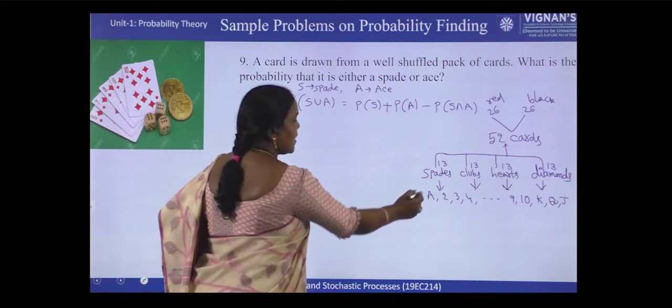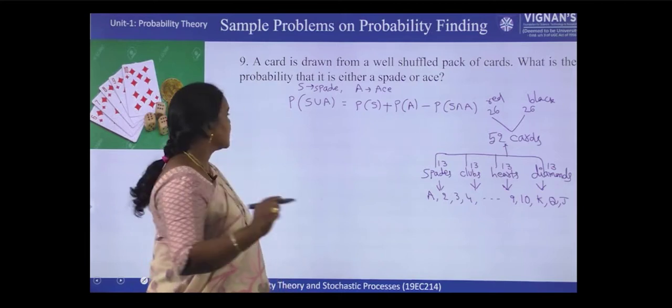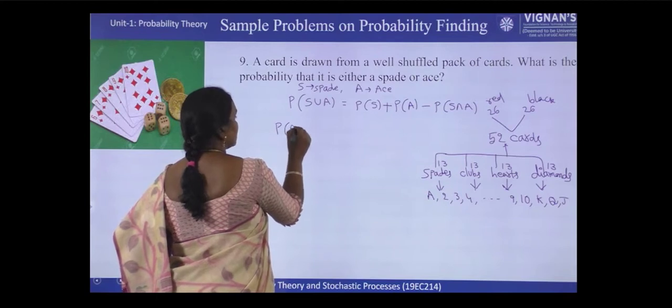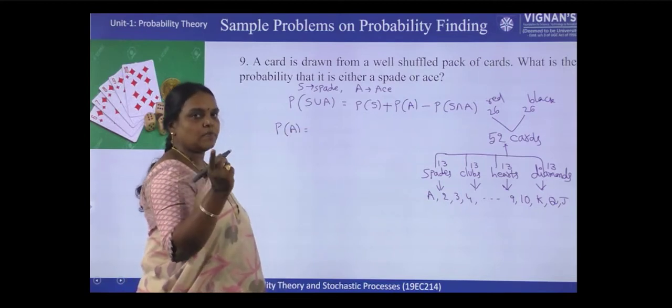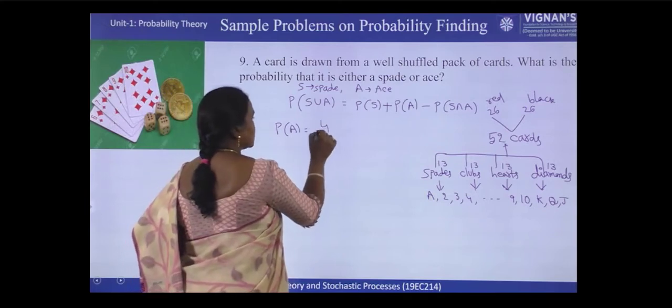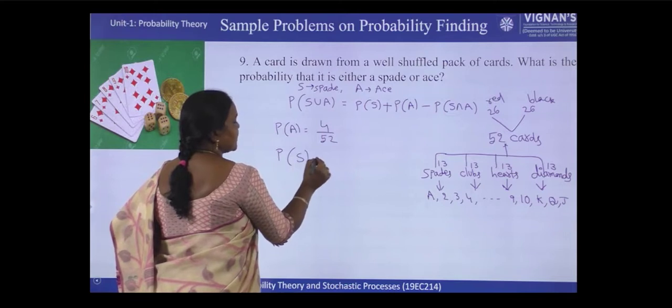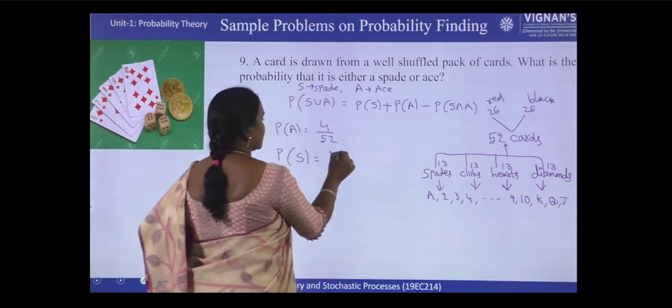This A is called ace, right? So in each group we are having one ace. So what is the probability of ace? Total how many ace cards are there? In each group only one. There are 4 groups. So 4 ace cards. So 4 by 52. And how many spade cards are there? Spade means one group. So total 13 spades are there.